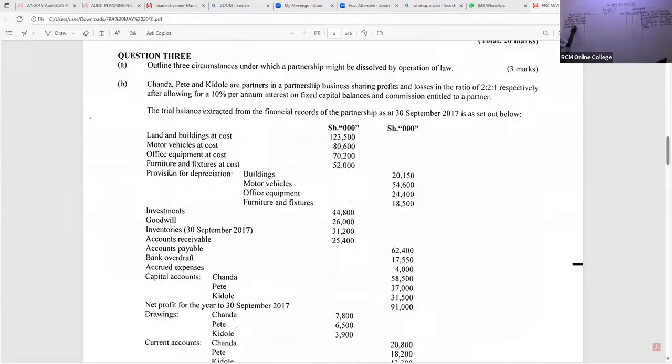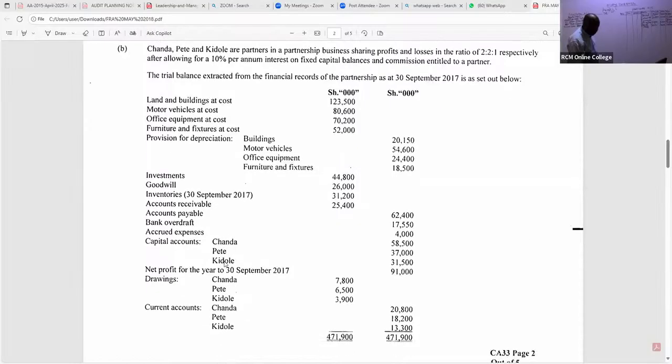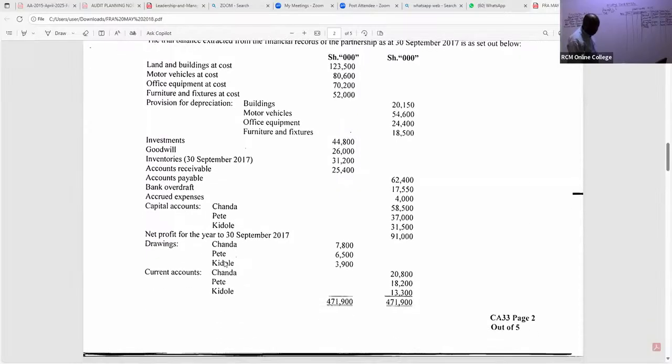So we have here furniture, 52,000 minus 18,500. So is there somebody who can give me this figure, my good students? Thank you so much. So already we have a figure. They're giving me a figure of 33,500.